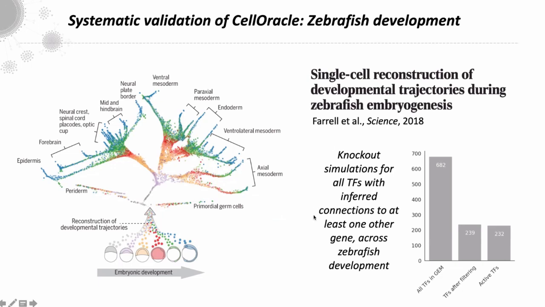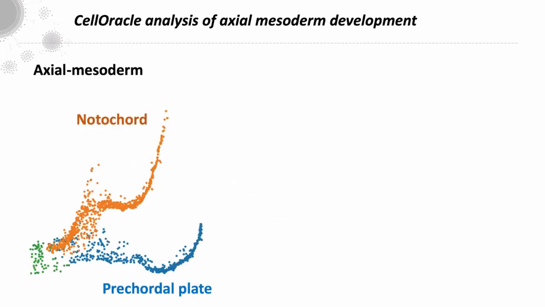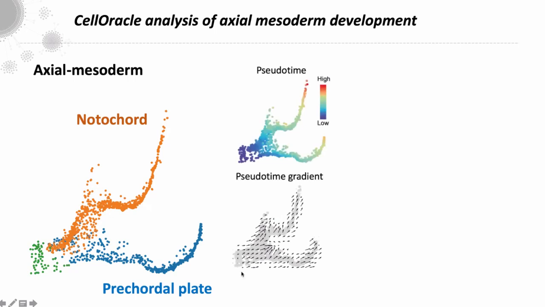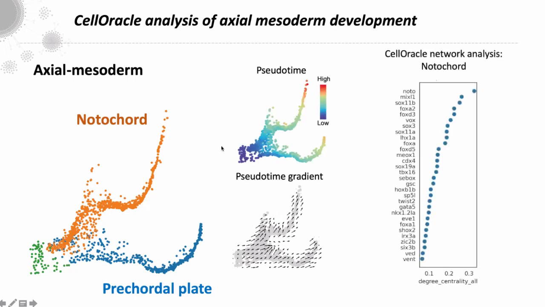So obviously there's a lot of developmental stages here, and we'll release a website on this soon so people can explore these data sets. But now we're specifically focusing on the axial mesoderm. So this is a really important patterning structure in the zebrafish embryo. We have specification of notochord and precaudal plate within the structure. So again, we calculate the pseudotime gradient across this, focusing specifically on this notochord branch.